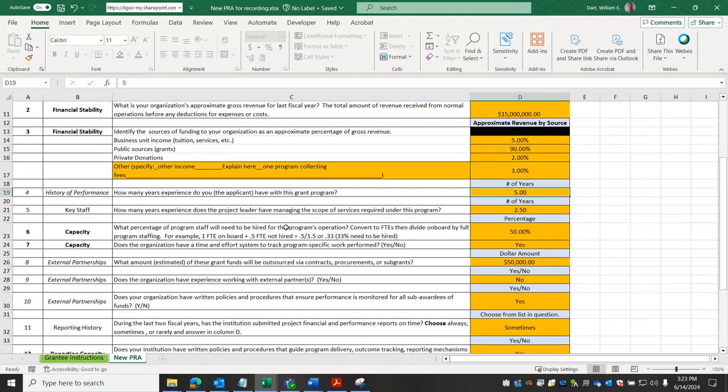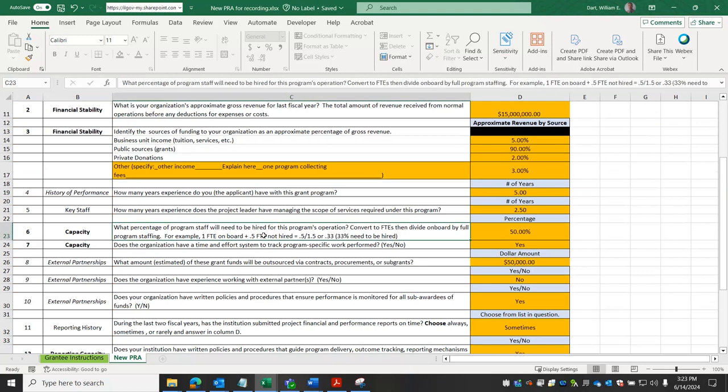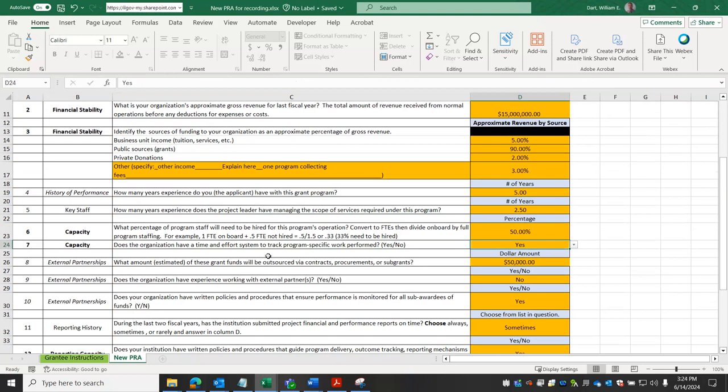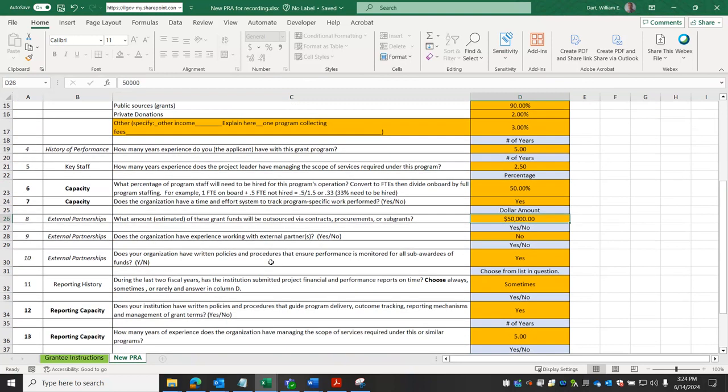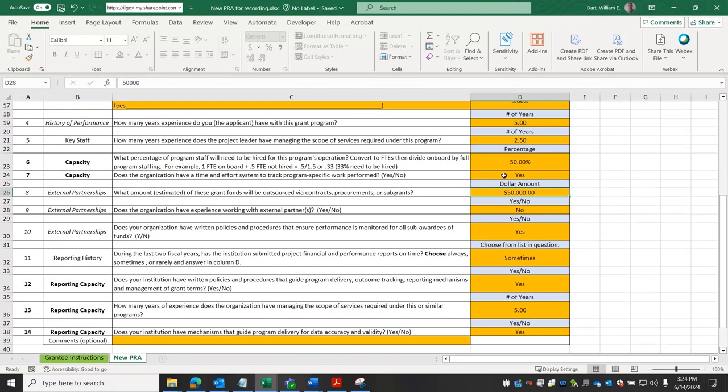We're going to get some information about the experience and existing staff capacity. Here, this is percent that will need to be hired. A lot of these are yes, no questions, and they have dropdowns to make the response quick and easy.